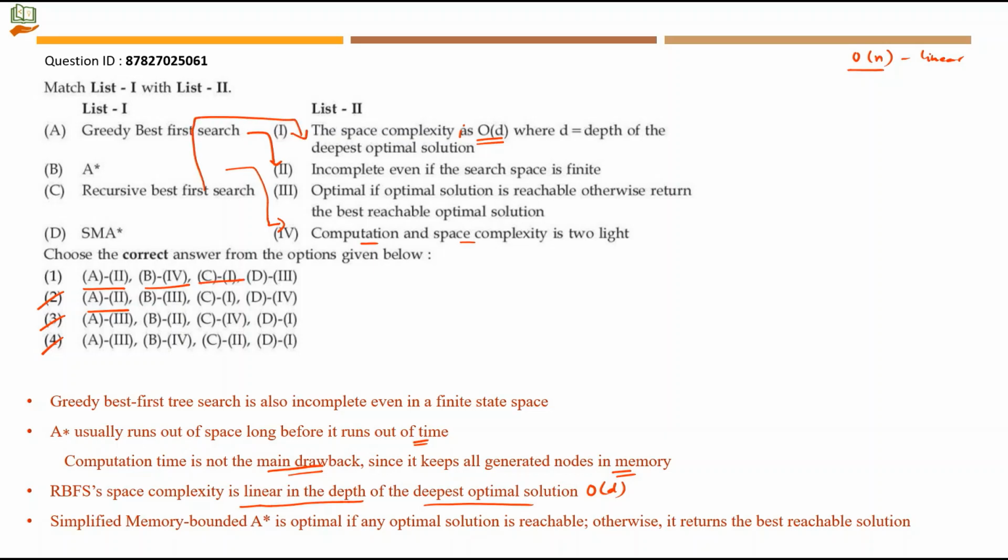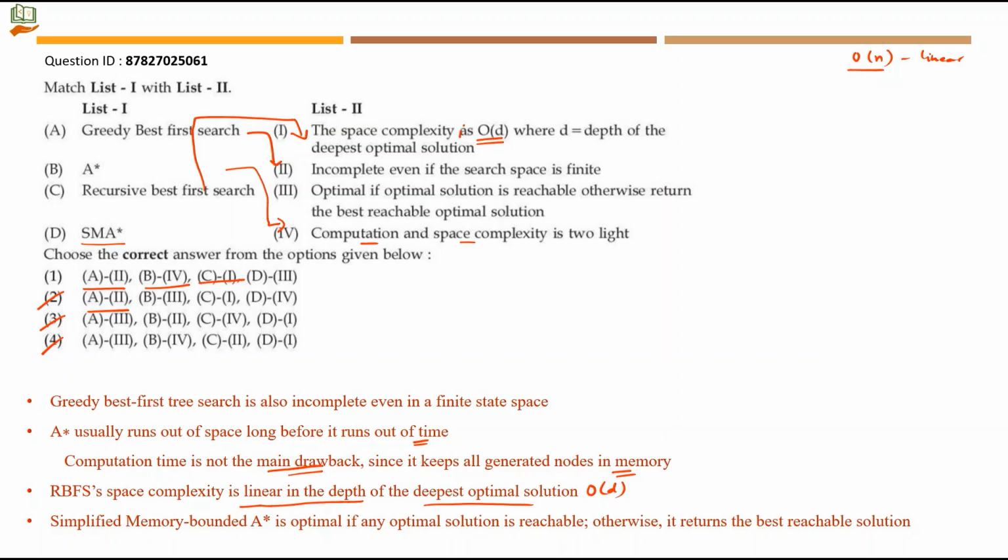Then we have simplified memory bounded A star, that is SMA star. Simplified memory bounded A star is optimal if any optimal solution is reachable. Otherwise, it returns the best reachable solution. There is a case where if optimal solution is reachable, that algorithm is optimal.